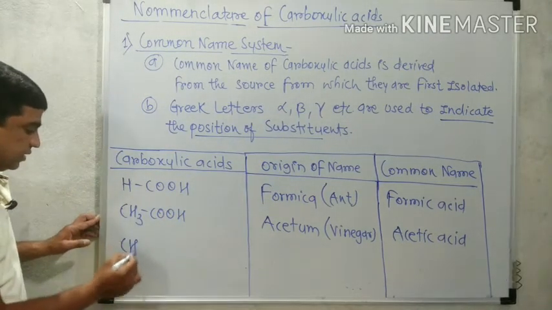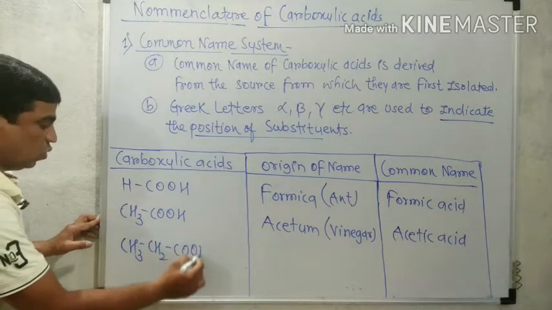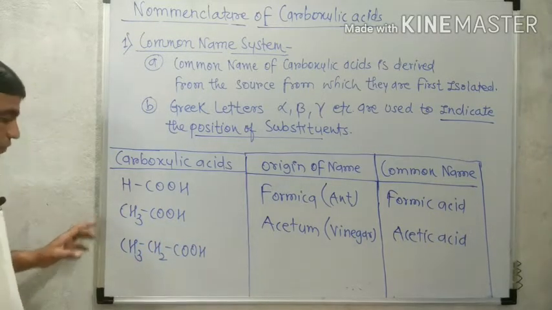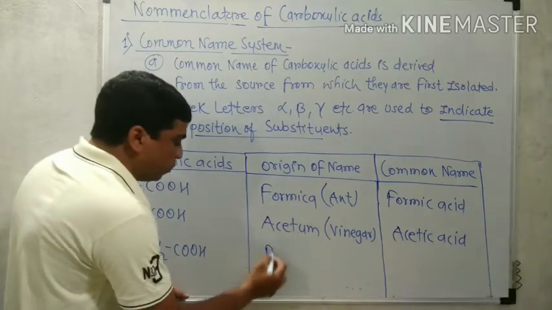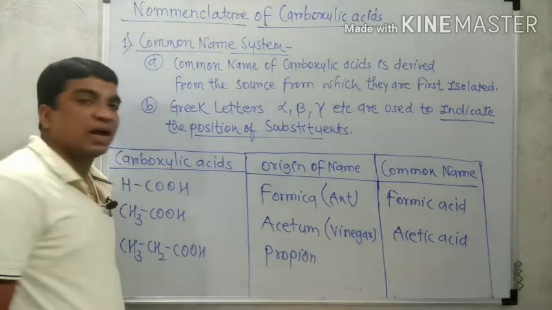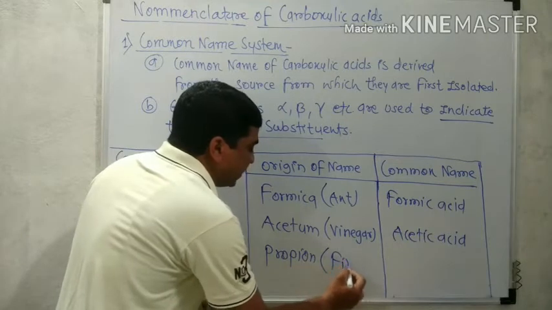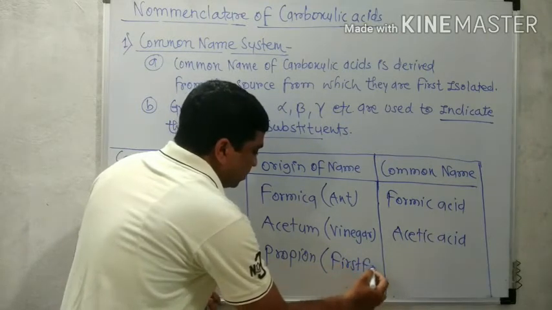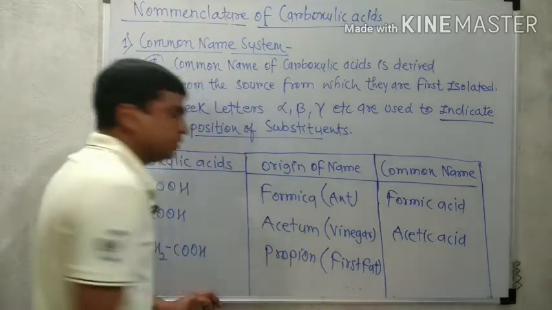Now after this, the next example, CH3CH2COOH. The origin or source of the structure is propion, spelled P-R-O-P-I-O-N. Propion means first fat.